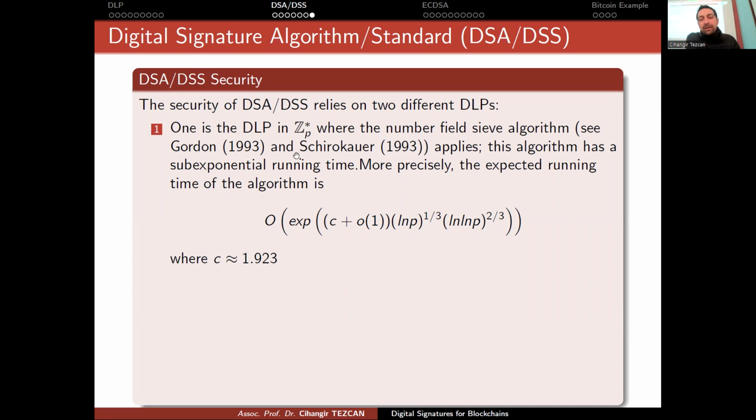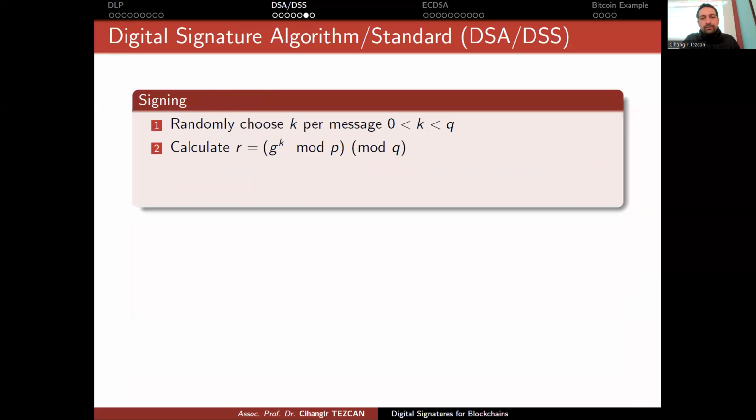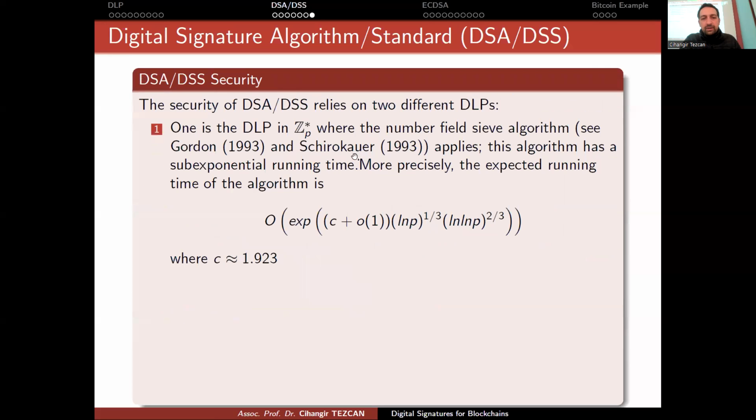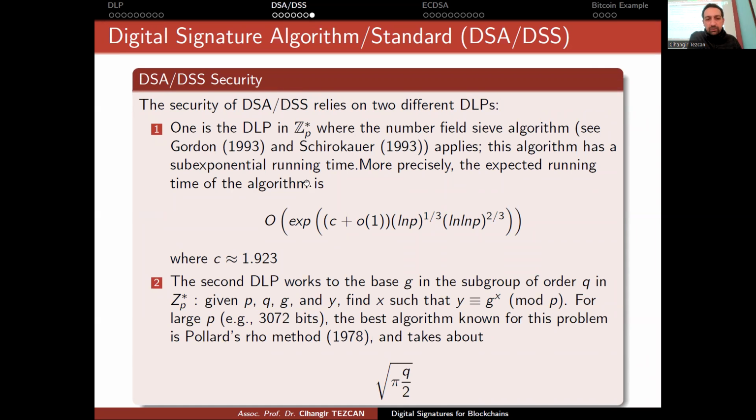So this is why we are choosing our key length L as large, like 3072 bits, okay? This is due to this fact. But there's also another discrete logarithm problem here. The second DLP works to the base G in the subgroup of order Q in ZP star.